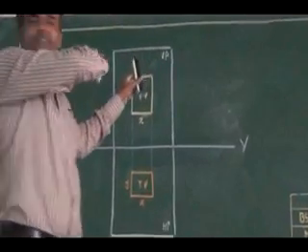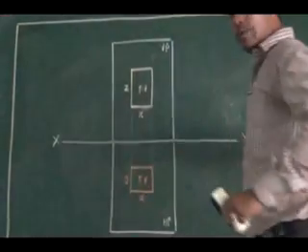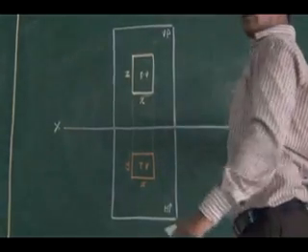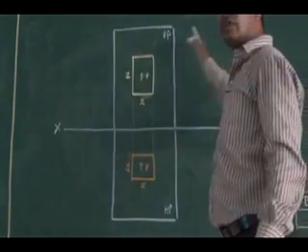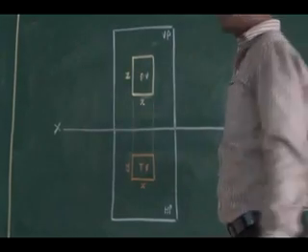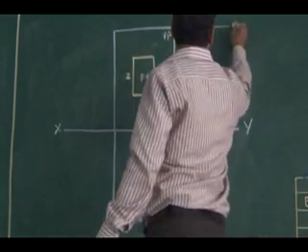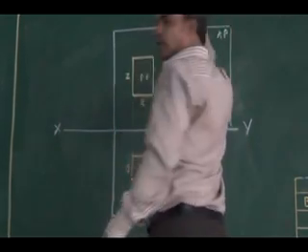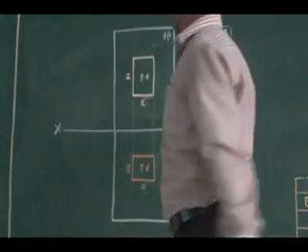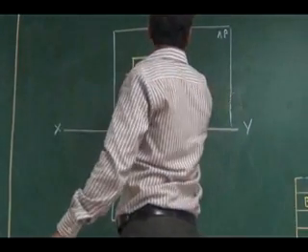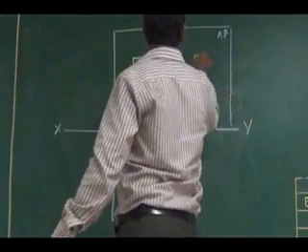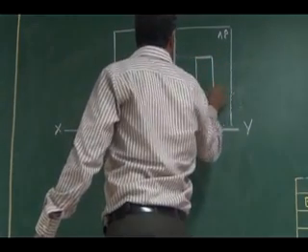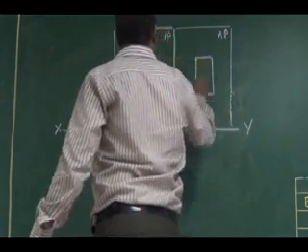I can open the auxiliary plane this way, so my left side view, the auxiliary plane, will come to the right side of the vertical plane. So it will be coming to the right side, and in this one I will have my left side view.